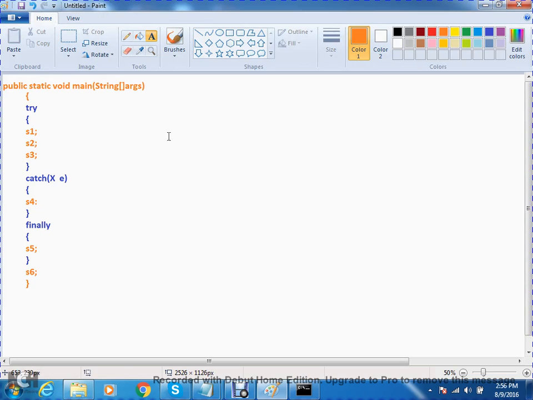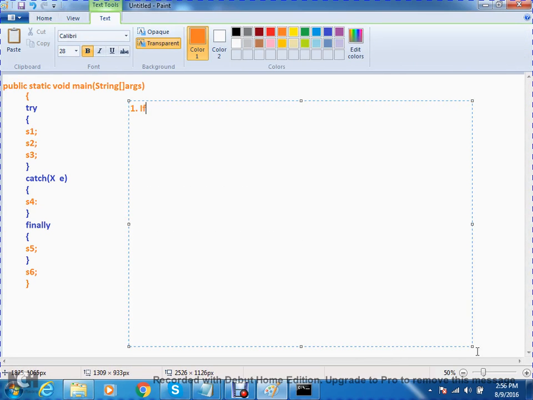Now, the first case: if there is no exception, which statements will execute? Observe here, S1 will execute, S2 will execute, S3 will execute. Please make sure control will not come into S4. Only if there is an exception does control come into the catch block. Then S5, the finally block, will definitely execute, right?